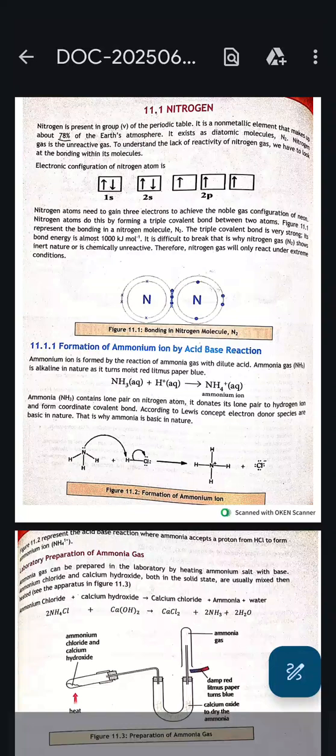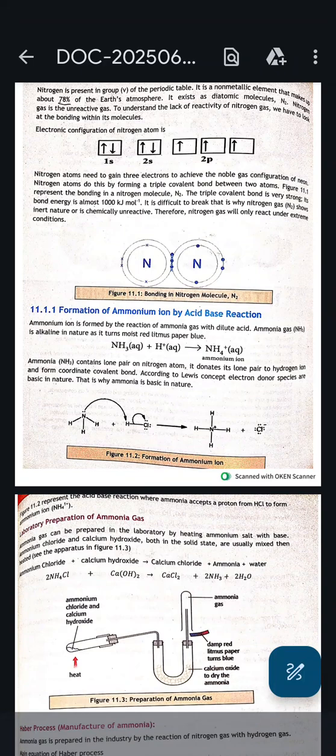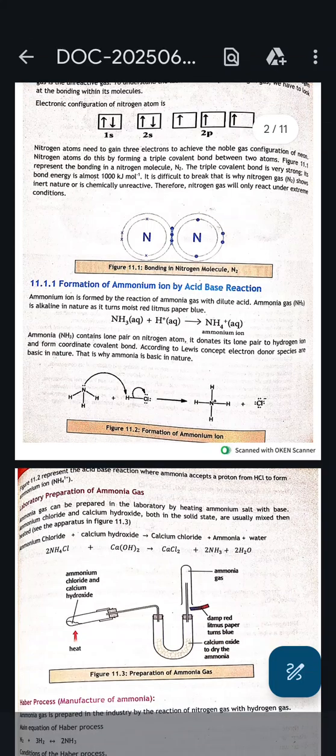Nitrogen gas is unreactive, and to understand the lack of reactivity we have to look at its bonding. The electronic configuration of nitrogen is 1s2, 2s2, 2p3. A nitrogen atom needs to gain 3 electrons to achieve the noble gas configuration of neon. Nitrogen atoms do this by forming a triple covalent bond between two atoms. So this represents the bonding in the nitrogen molecule.